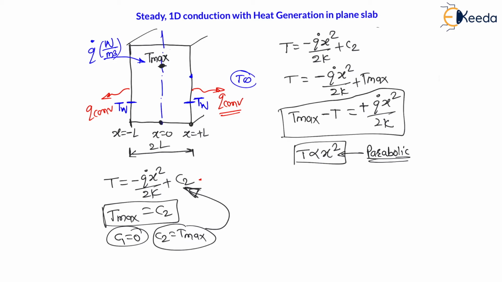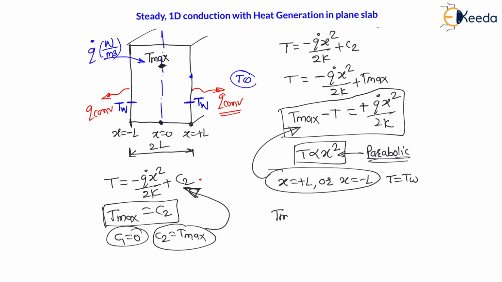And my dear students, we have one more boundary condition, that whenever x is equal to plus L or x is equal to minus L, means both extremes, temperature will be equal to wall temperature. So let us put this boundary condition in the equation. Therefore, maximum temperature minus wall temperature will be equal to plus q dot x square divided by 2k, right?